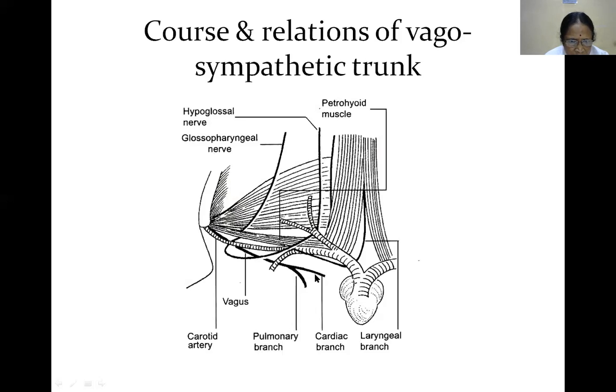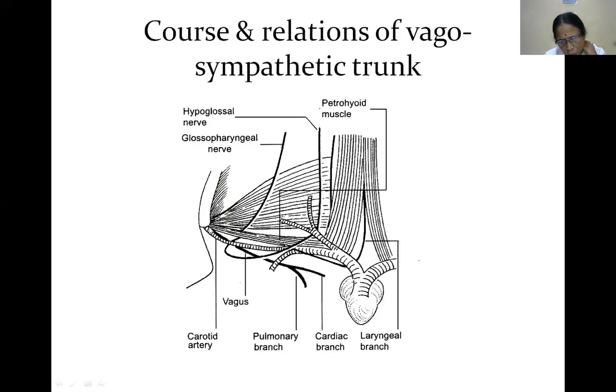In frog, both are at the same place, mixed, whereas in human beings they are separate. I have told you the effect of parasympathetic and sympathetic fibers on the heart. Parasympathetic fiber actions are more. Here the vagus nerve.